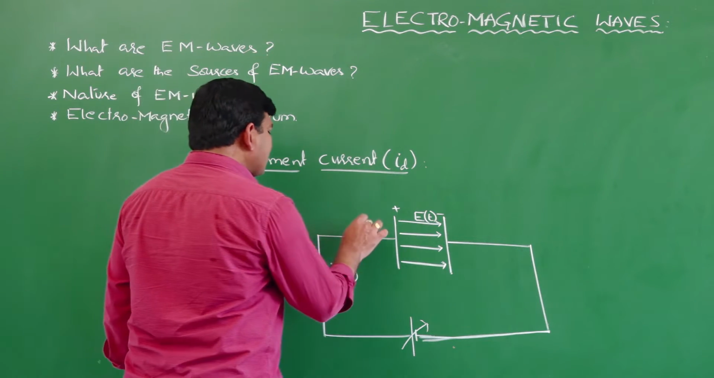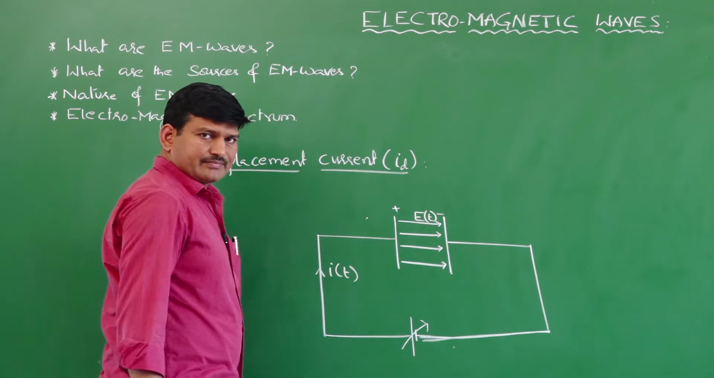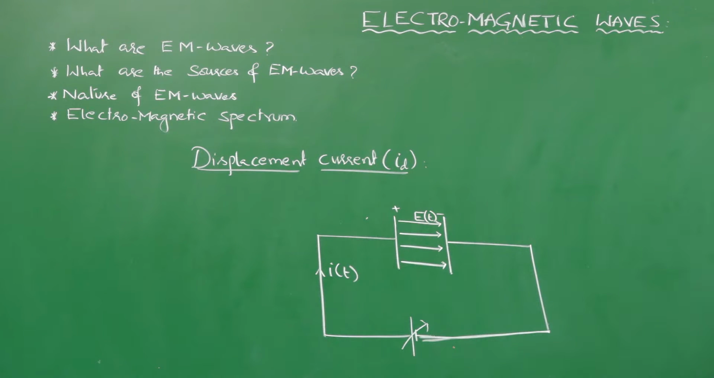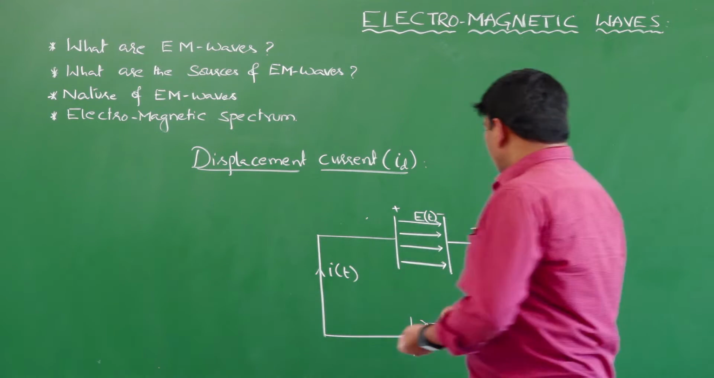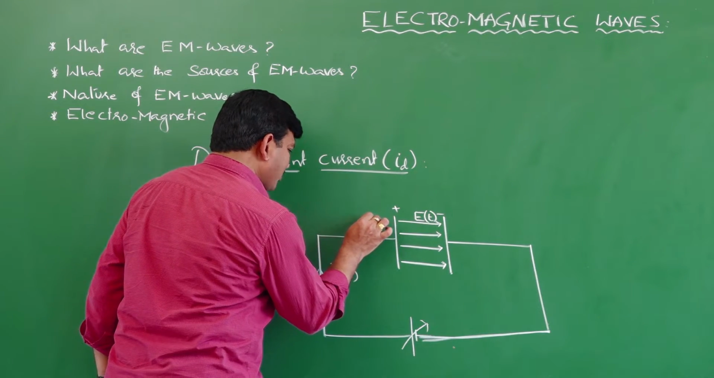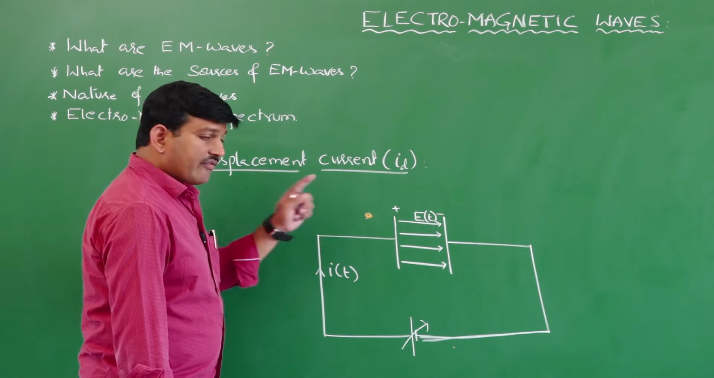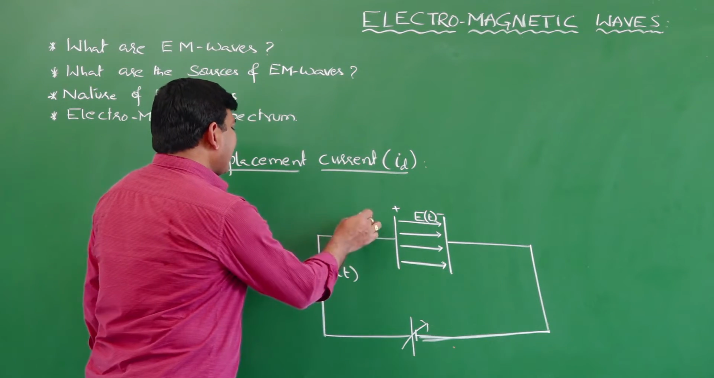Now, I will choose a point here outside the capacitor. So, what have I chosen? I have chosen a point outside the capacitor and this is the point under consideration. I want to calculate the magnetic field, not the electric field, at this point.